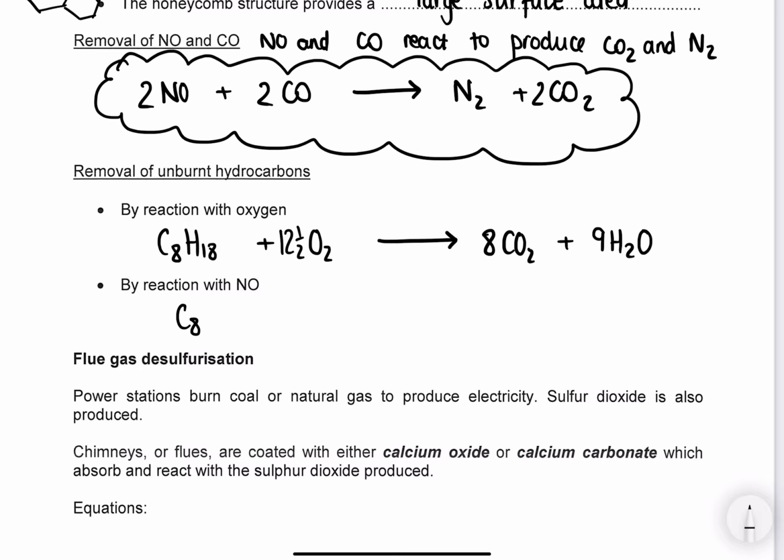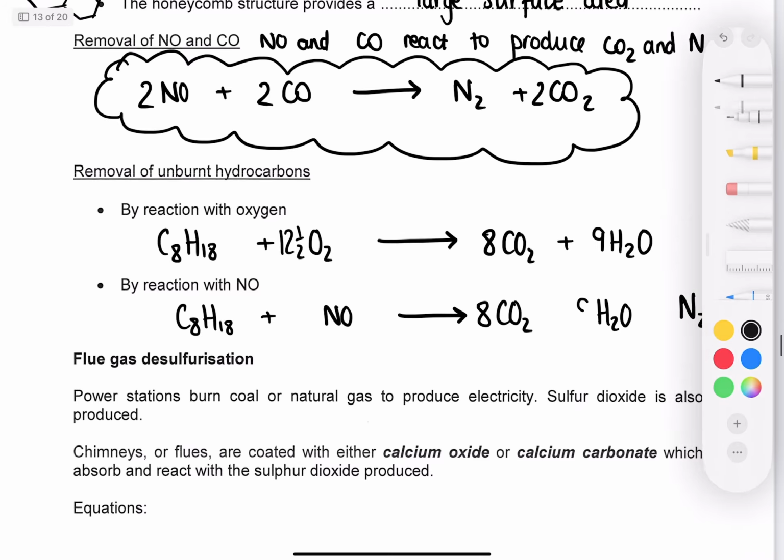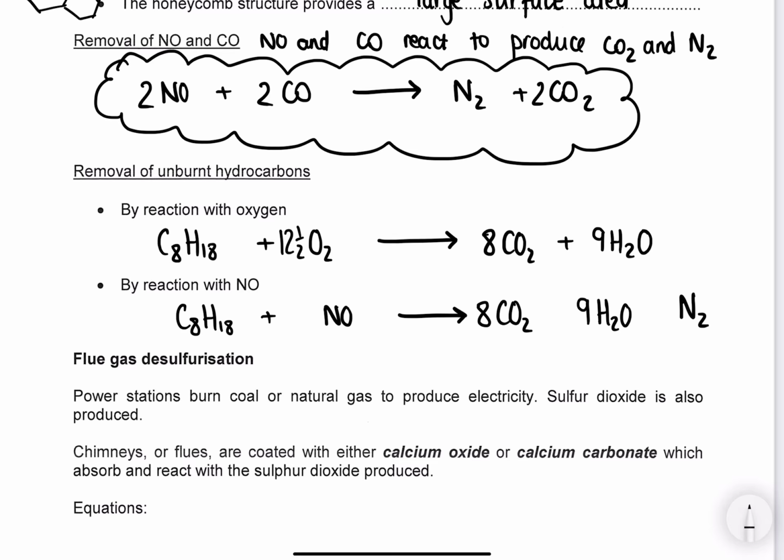Or it takes the unburnt hydrocarbon and it reacts it with nitrogen monoxide to make carbon dioxide, water, and this time some nitrogen, less polluting products. Can you balance that equation? So you do 8 and 9. This time we have to go back and balance the oxygens on with the NO. So we've got 16 and 9 is 25. Which means we've got 12 and a half nitrogens this time.